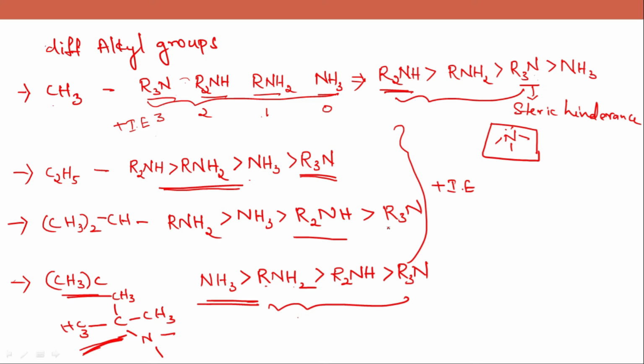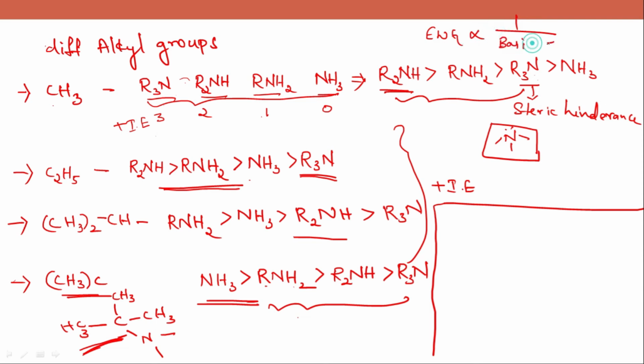Okay, we'll do one example here. So we'll take 4 options. Now withdrawing group is inversely proportional to basic strength. Now the first option in this example is NH3, and the second is CH3NH2.